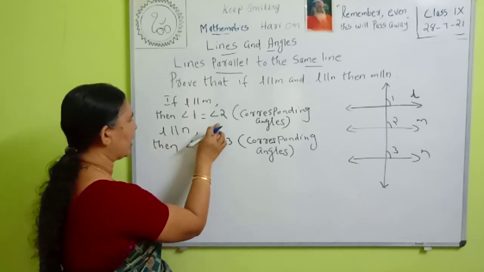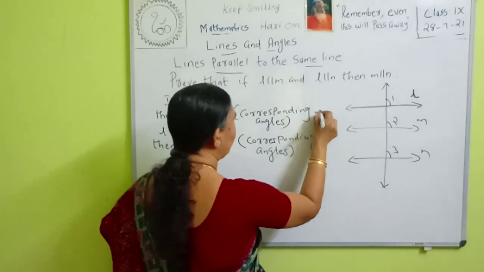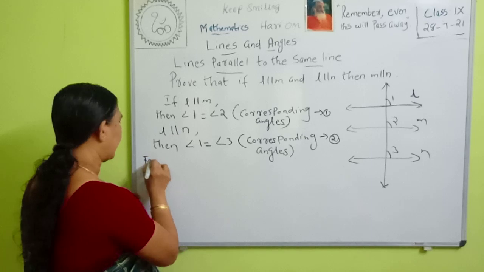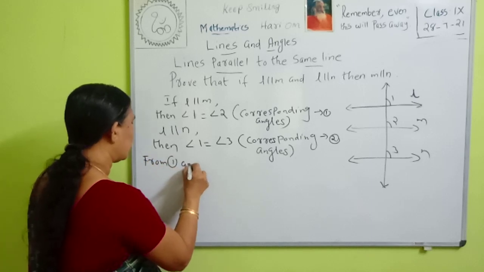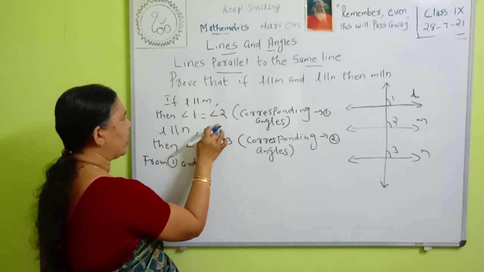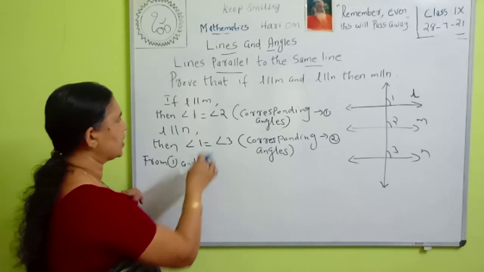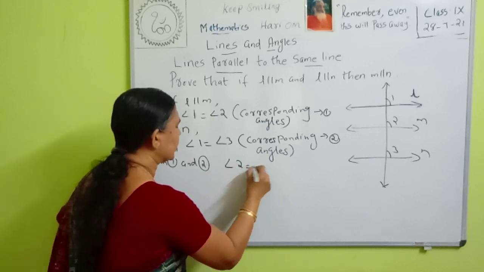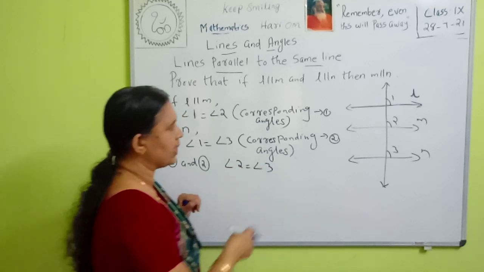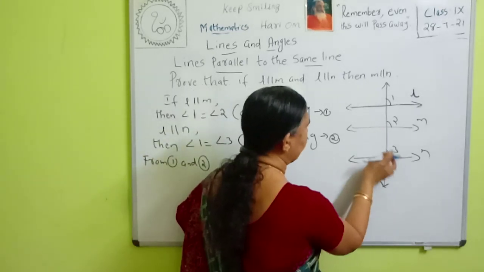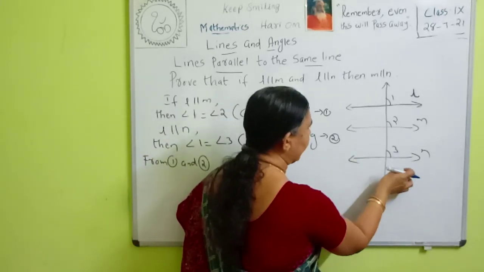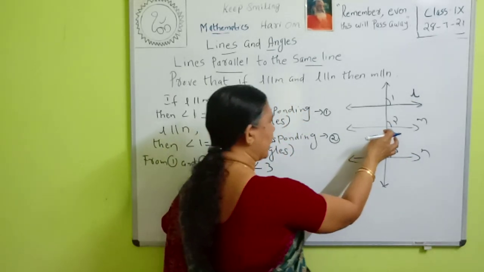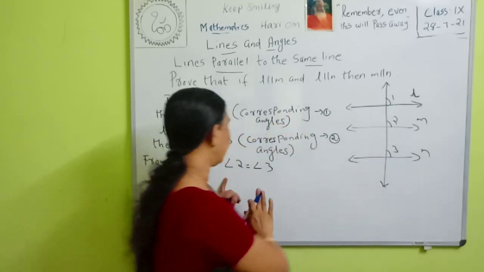If angle 1 is equal to angle 2, we can name it as 1 and this is 2. Then from 1 and 2, what can we say? Angle 1 is equal to angle 2 and angle 1 is equal to angle 3. So angle 2 and angle 3 both are equal. Therefore, angle 2 is equal to angle 3. Look at angle 2 and angle 3. They are the corresponding angles of these lines M and N. If M and N are intersected by a transversal, the corresponding angles are angle 2 and angle 3. We found that they are equal.